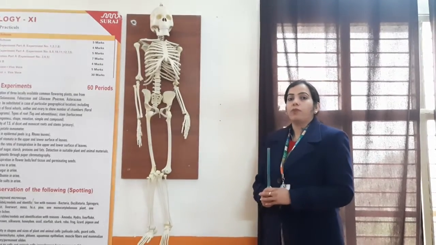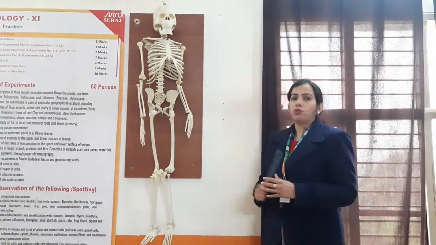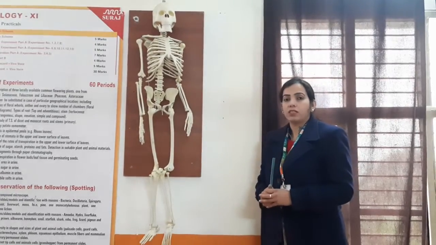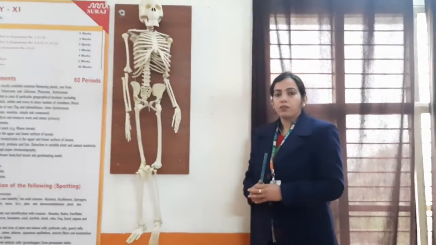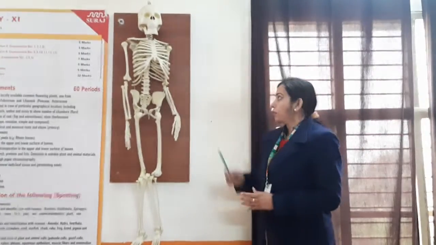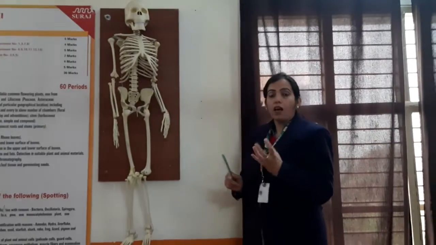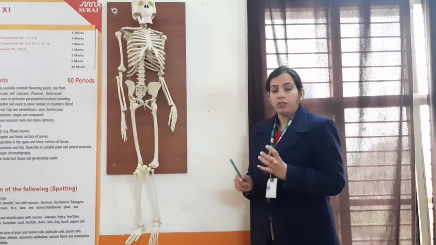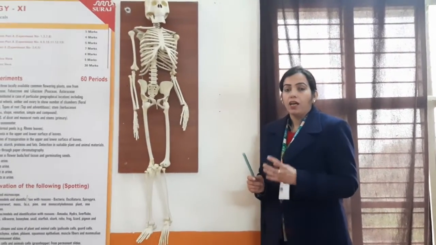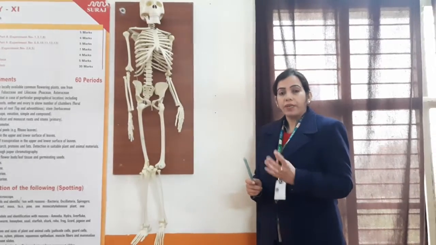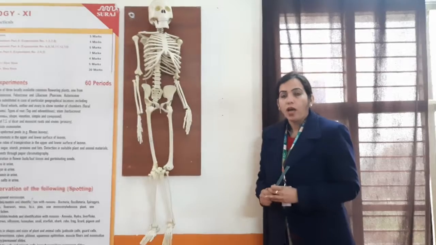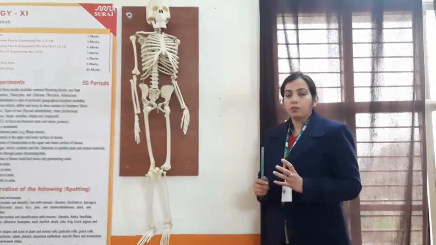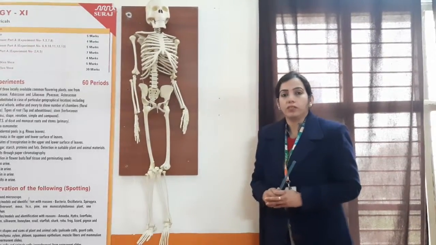Next, formation of the blood cells. As you know, there are three different types of blood cells present: red blood corpuscles, white blood corpuscles and platelets. The bones are very hard from outside but very soft inside, because there is a very soft material present inside the bones known as bone marrow, and that bone marrow is responsible for the formation of these blood cells.